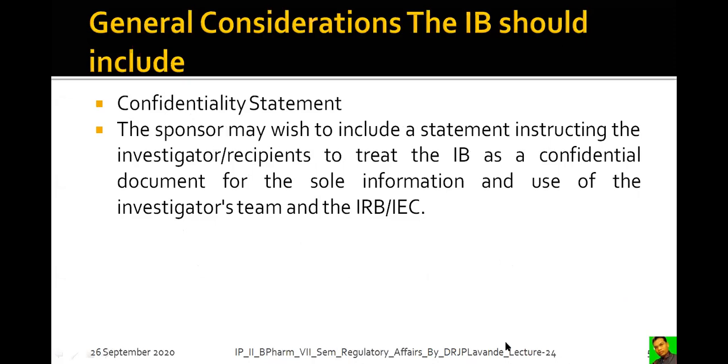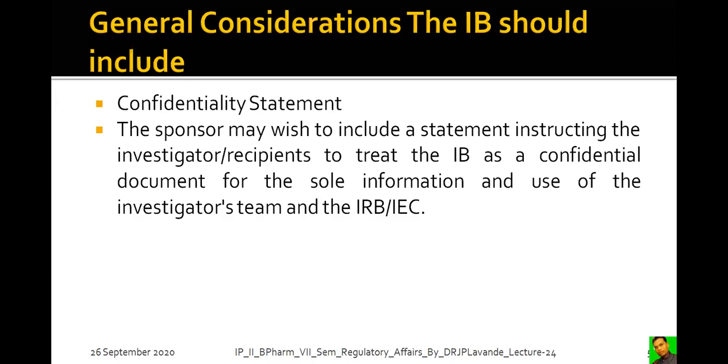Then it should contain the confidentiality statement. The sponsor may wish to include a statement instructing the investigator recipients to treat the investigator's brochure as a confidential document for the sole information and use of the investigator's team and the IRB along with the IEC.